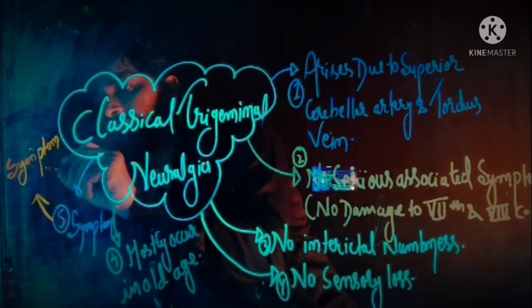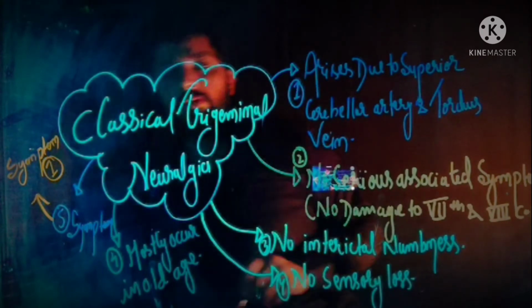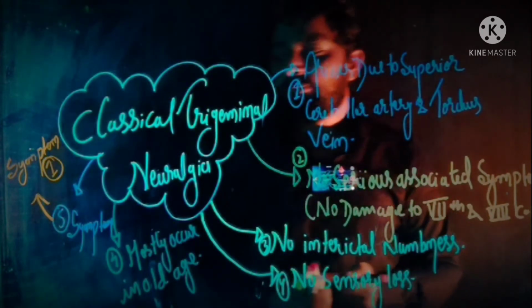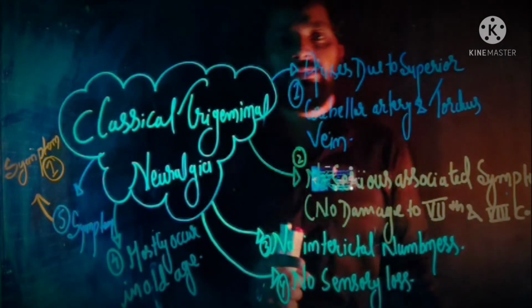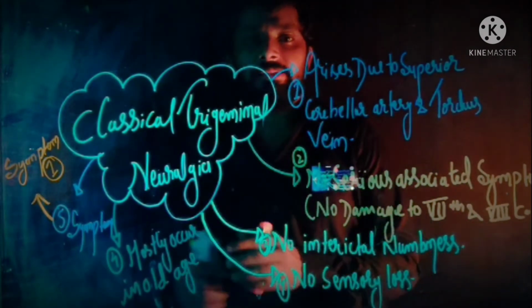What is the meaning of symptom number 1? Symptom number 1 is the symptom of typical trigeminal neuralgia, the symptom which occurs in typical trigeminal neuralgia.